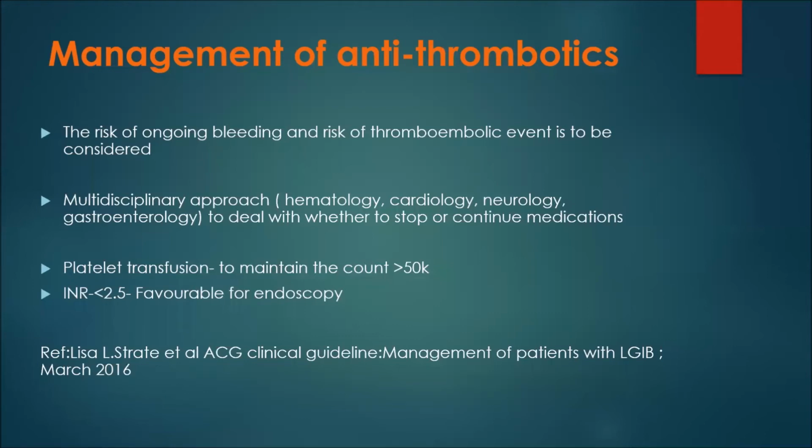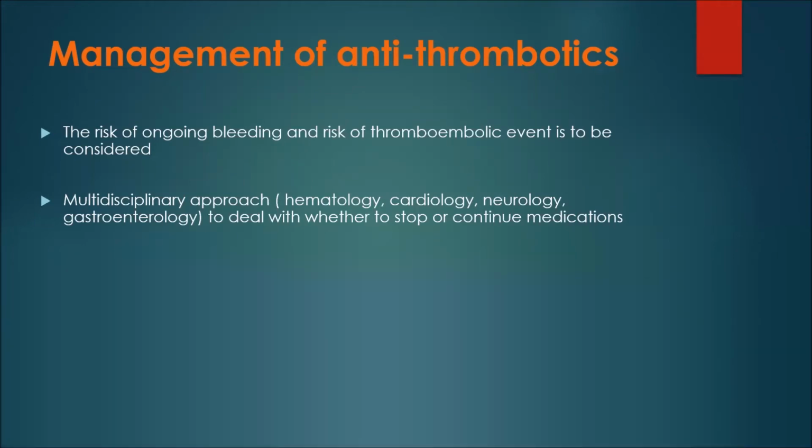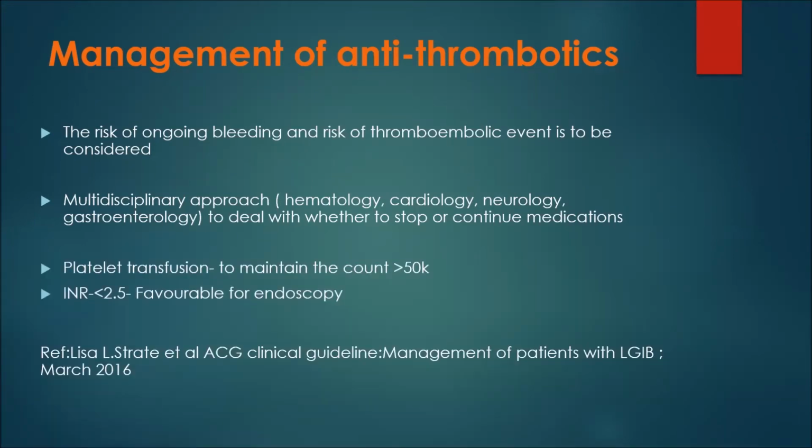Then go ahead. So now, management of antithrombotics: the risk of ongoing bleeding and the risk of thromboembolic event in patients who are on antithrombotics is to be considered. So it is a multidisciplinary approach, including involving hematologists, cardiologists, neurologists, or gastroenterologists to decide whether to stop or continue the medications.